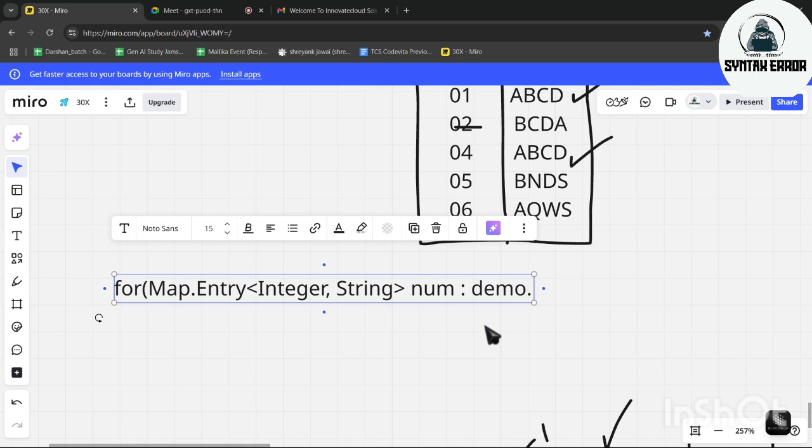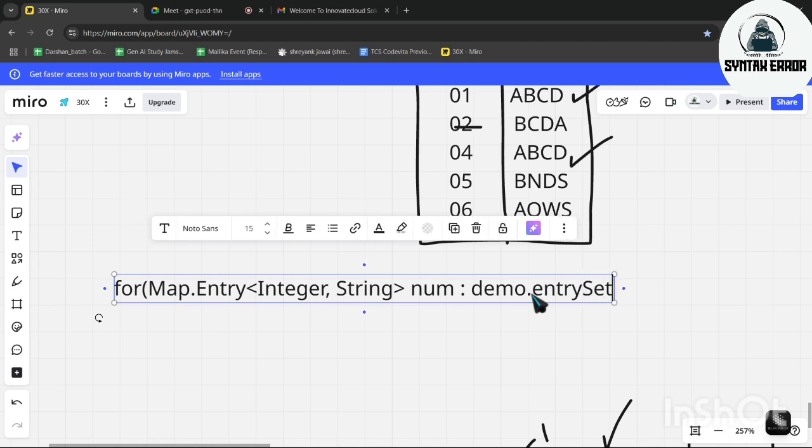If you have named it demo, then what do we have to write? Here you can see we have written entry, so we have to convert this demo into an entry set. Entry set. That's it. Entry set is a function, that's why we are using these parentheses, and the other parenthesis belongs to the for loop.